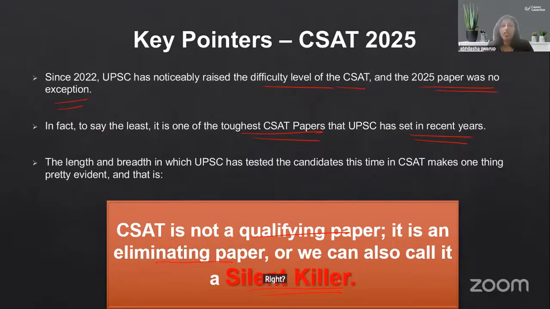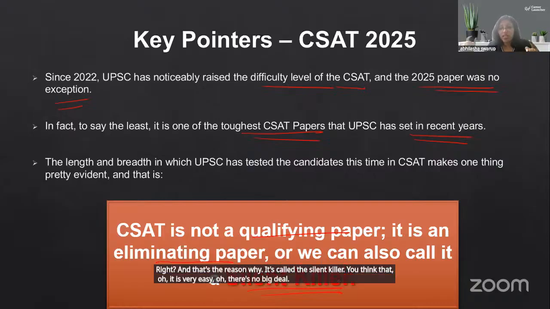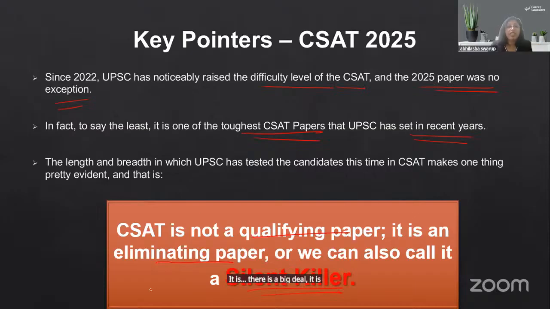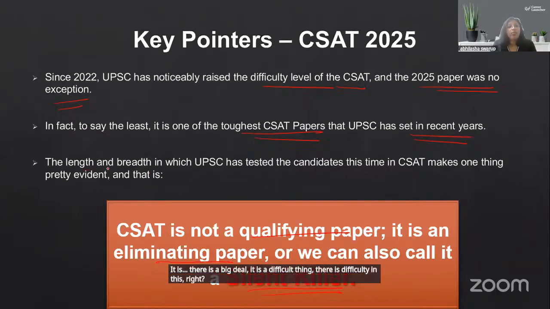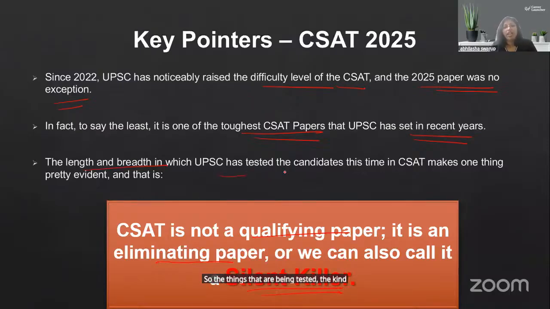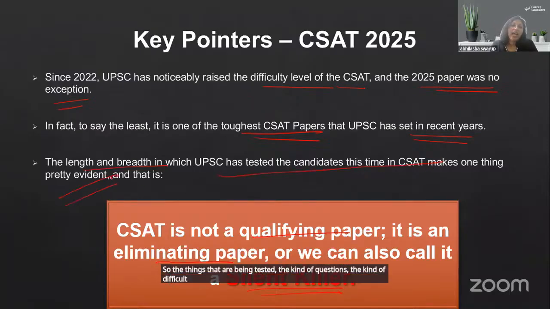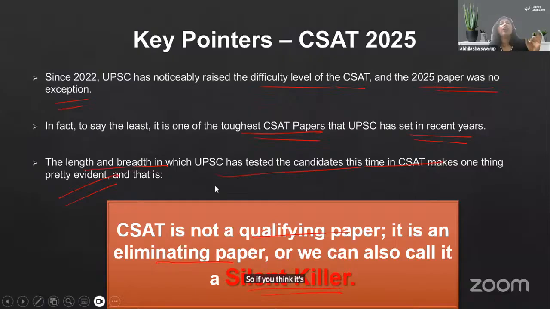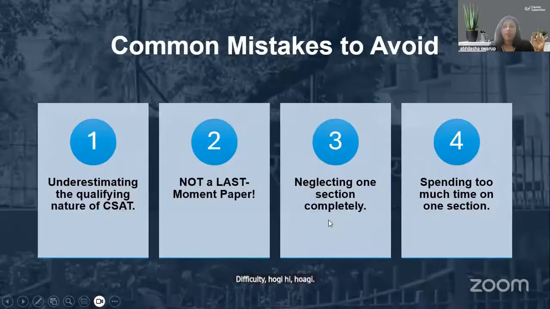And that's the reason why it's called the silent killer. You think that, oh, it is very easy. Oh, there's no big deal. It is. There is a big deal. It is a difficult thing. There is difficulty in this, right? So the things that are being tested, the kind of questions, the kind of difficulty level, that has made CSAT a tough paper. So if you think it's going to be a cakewalk, it's not going to be a cakewalk. अगर हमें लगता है कि ये बहुत easy होगा, होगा नहीं इतना easy. थोड़ा सा difficulty होगी ही होगी. और वही trick है यहाँ पे.